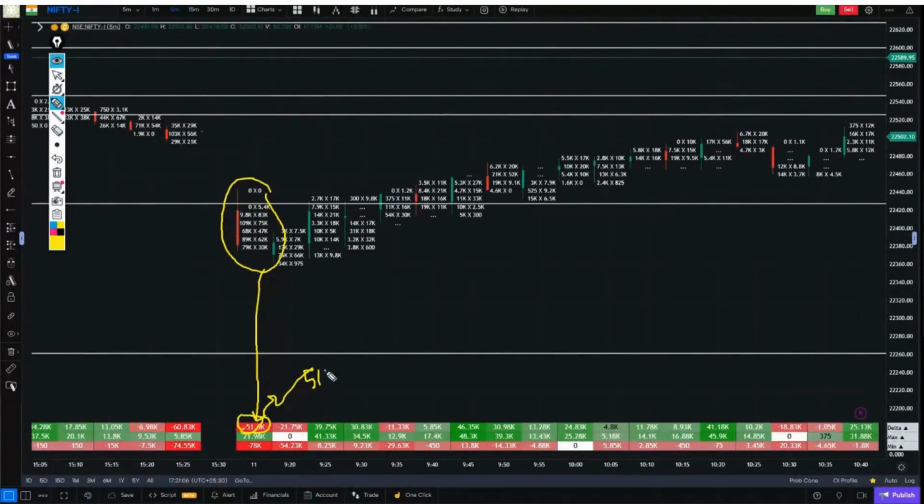K means 3 zeros. And negative delta always denotes sellers, meaning there are more sellers in this candle compared to buyers. And how many more sellers are there? Around 50,000. Negative delta denotes sellers, and whatever its value is, there will be that many more sellers in that particular candle. Let's take the third candle.